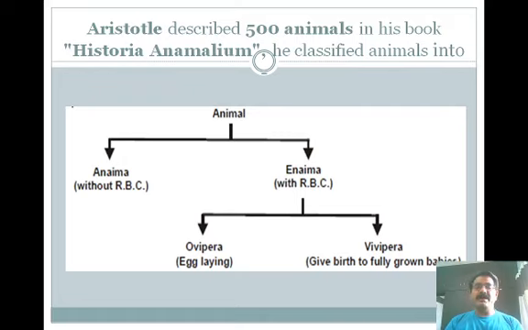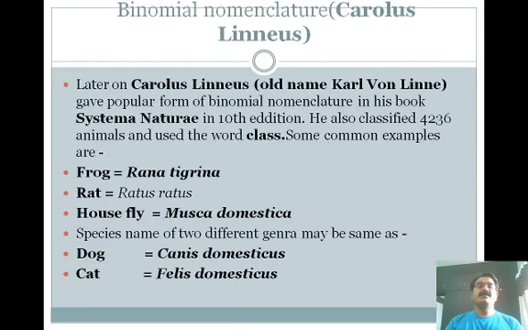Enaima are further classified into two groups, oviparous and viviparous. Oviparous animals have the ability to lay eggs, while viviparous animals give birth directly to the young ones or babies.